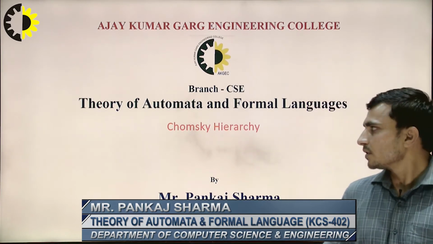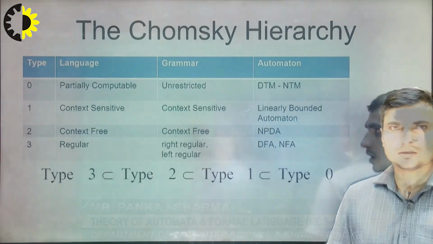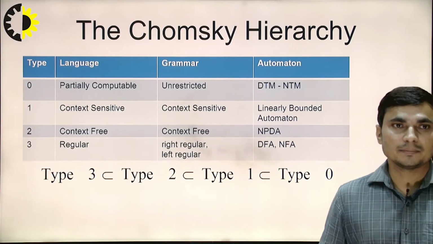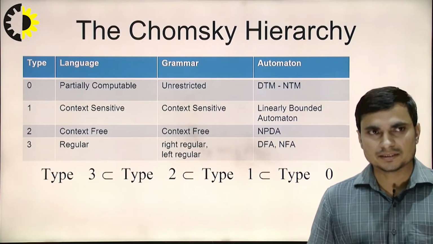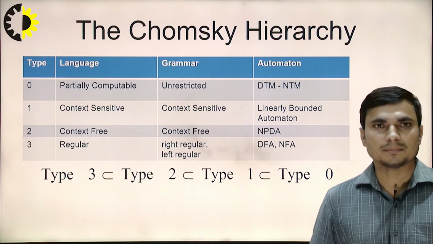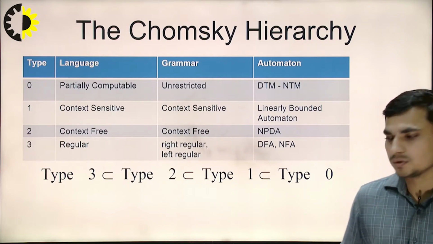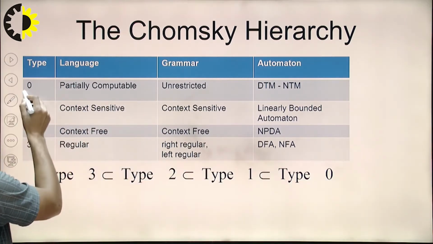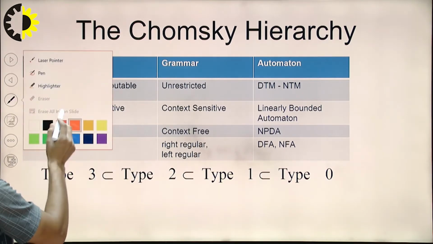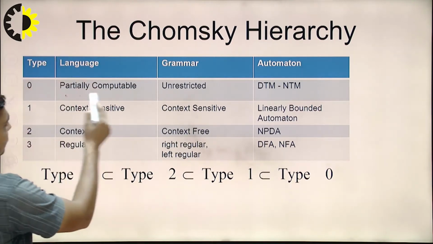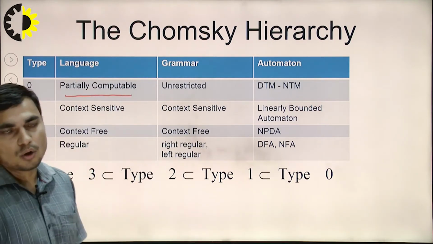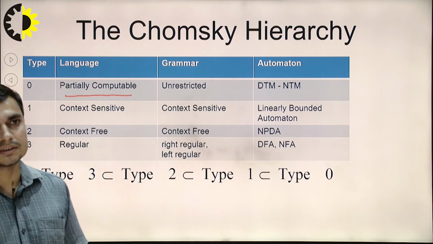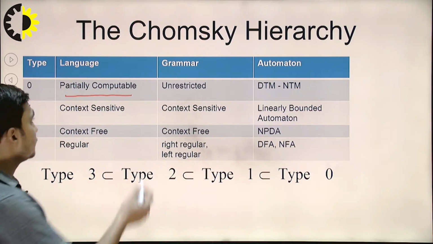If we are going to talk about the Chomsky hierarchy, Chomsky was a mathematician and he classified the computational grammar into 4 parts. The first part he named type 0. This part was partially computable. All the problems or all the strings which are partially computable come into this part.